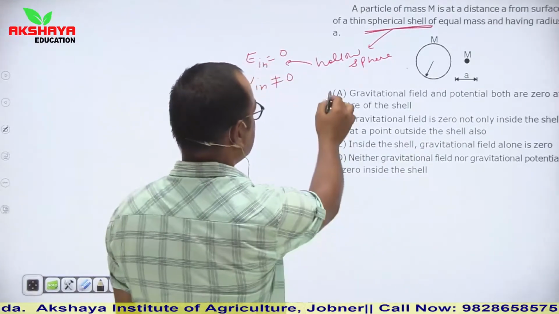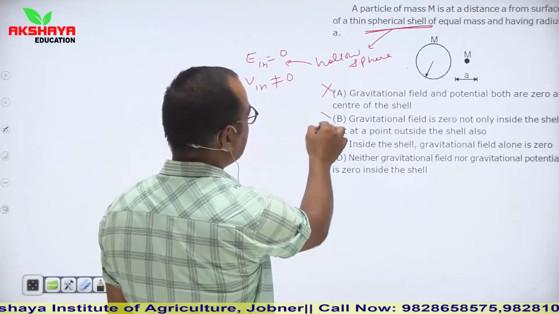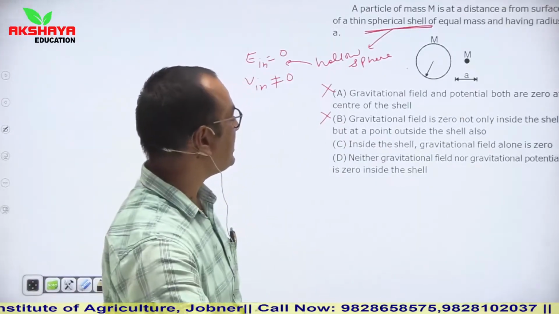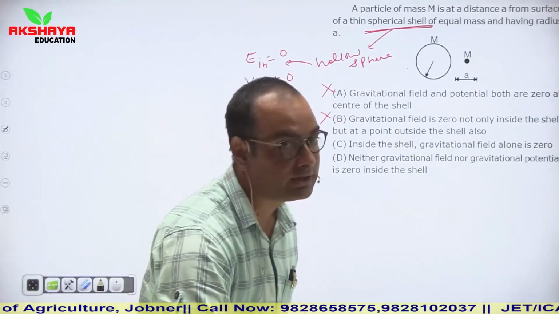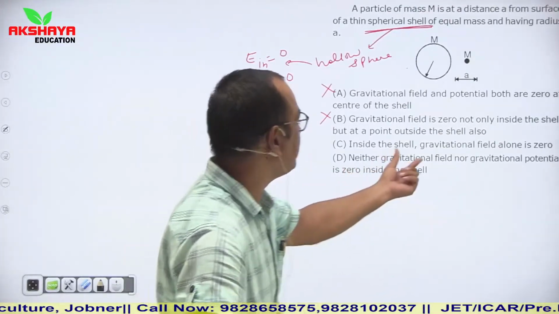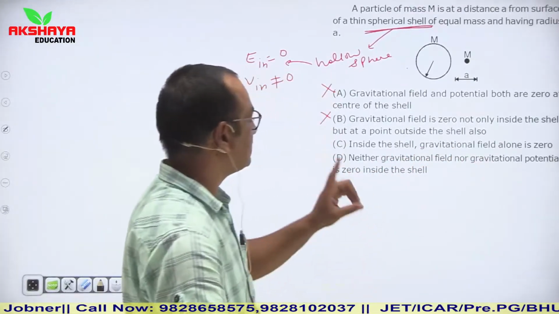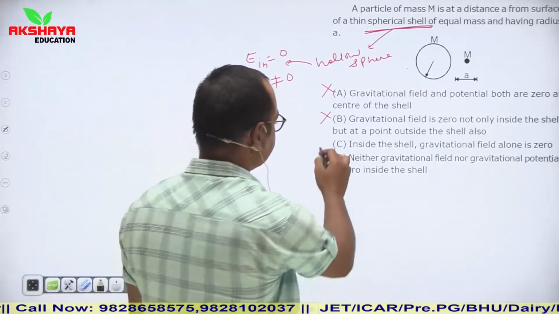No. So first is incorrect, second is incorrect, third is inside the shell gravitational field alone is 0. So this is the correct option.